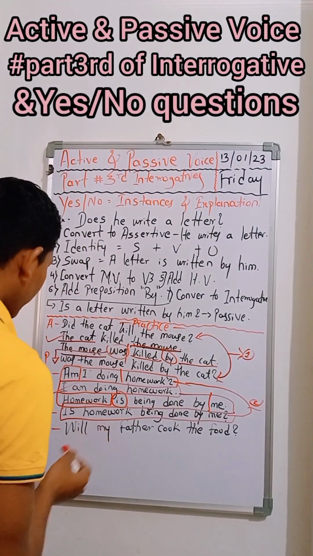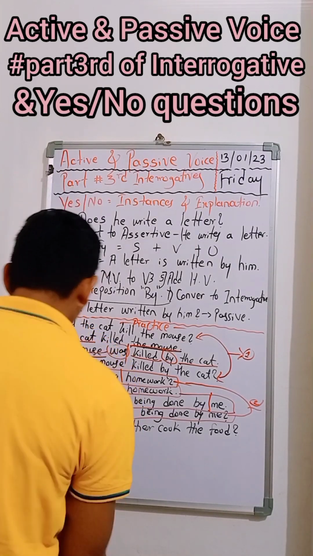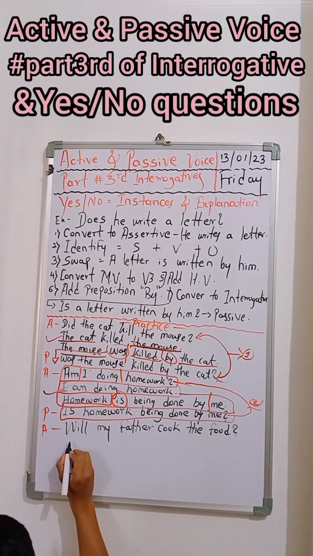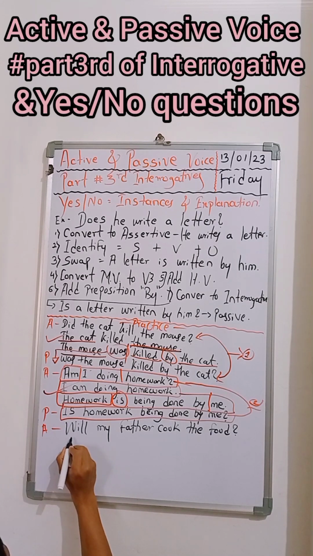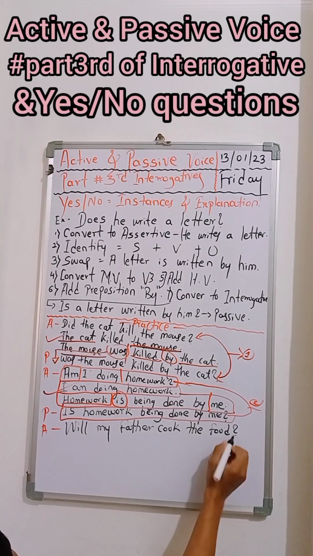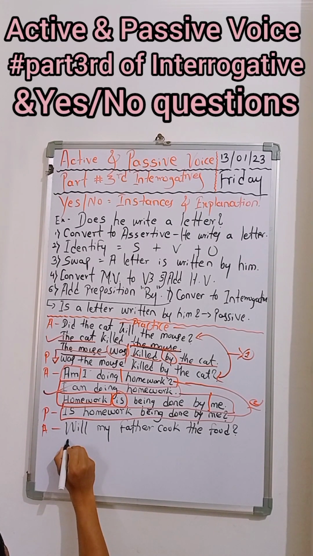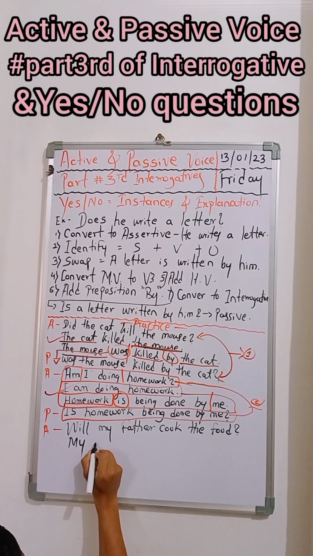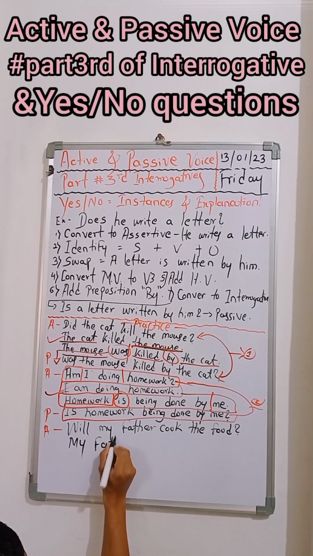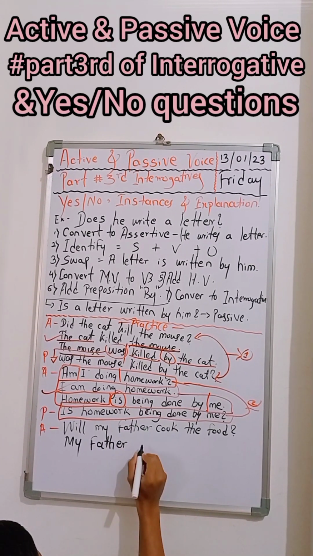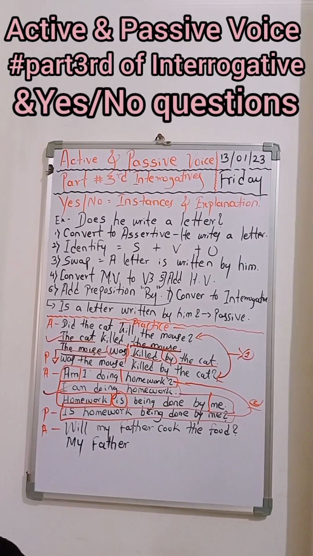Now we will transform this sentence into passive. Okay, I will sit because that will be comfortable for me and you also. Will my father cook the food? That will become my father cook the food.